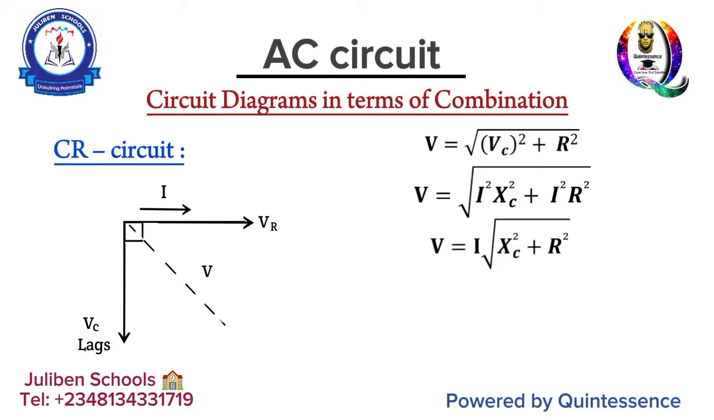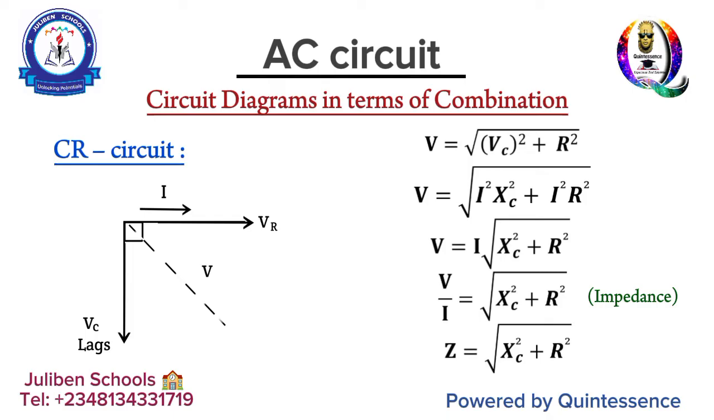Okay? So by the time you divide the instantaneous voltage by that I, it gives birth to what we call impedance. And impedance is actually the opposition to the flow of current, okay? It's another name for resistance, but a more mature one because the system is not just a purely resistive circuit, okay? So it is measured in ohms. And on that note, your impedance Z becomes the square root of XC squared plus R squared, okay?